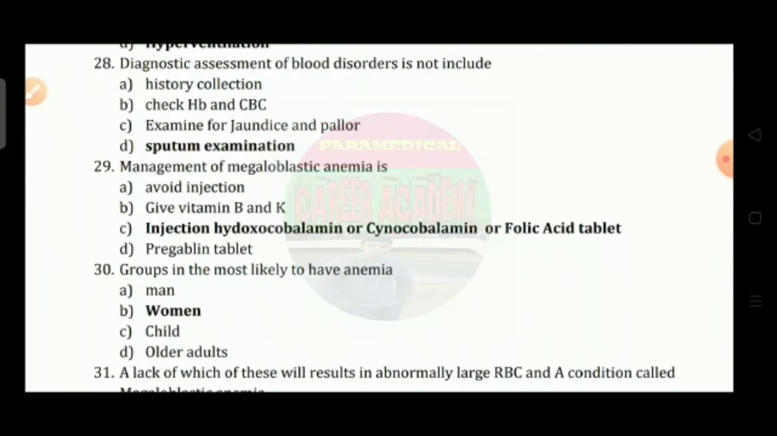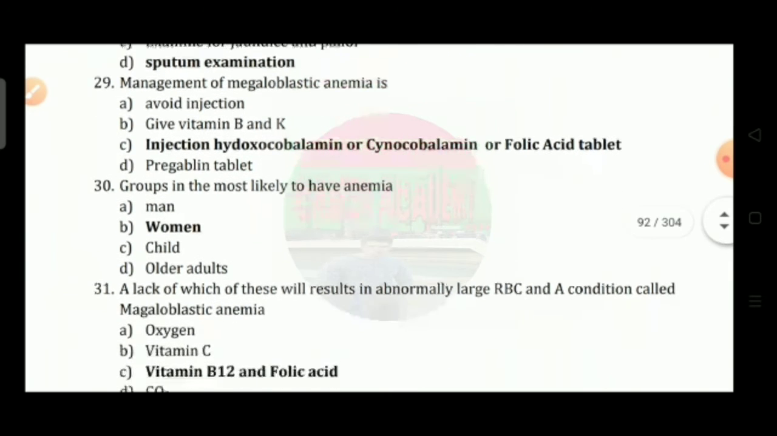Question number 28: which diagnostic assessment of blood disorder is not included? Option A, history collection; option B, check HB and CBC; option C, examine for jaundice and pallor; option D, sputum examination. So the correct answer is option D.